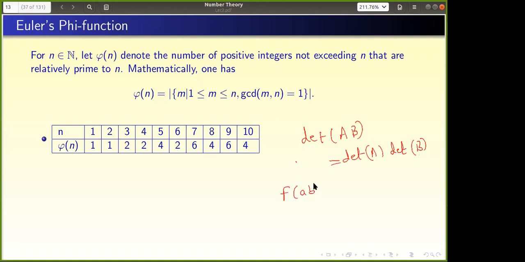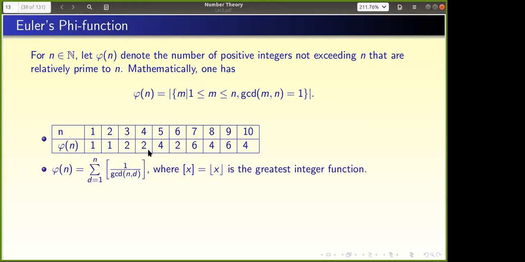So f of AB equals f of A into f of B, and now there is no condition. I do not require GCD of a and b equal to 1. Then those functions are called completely multiplicative. Those functions which are completely multiplicative, it is sufficient to know them only on primes. Okay, the building blocks. So these are the things you need to know, not the theory, proofs and all. Okay, good.